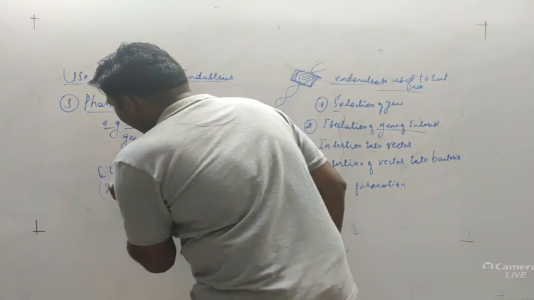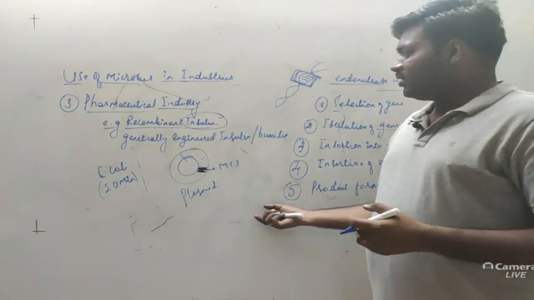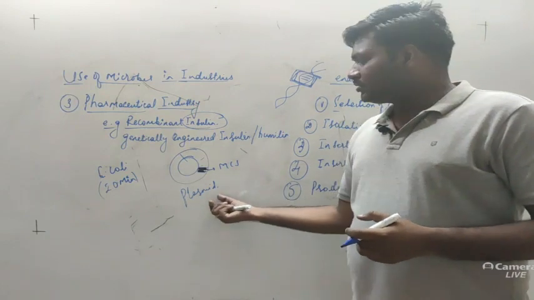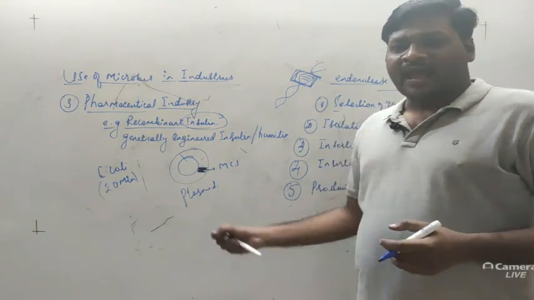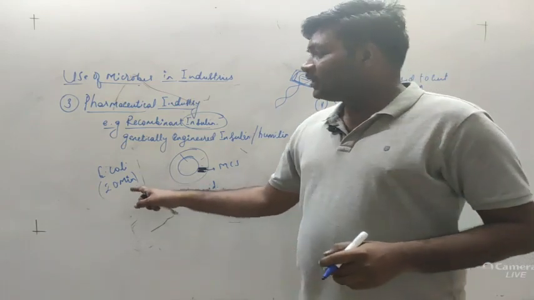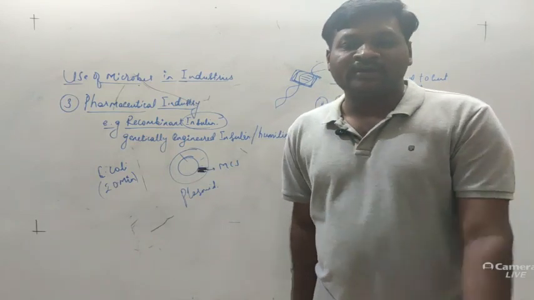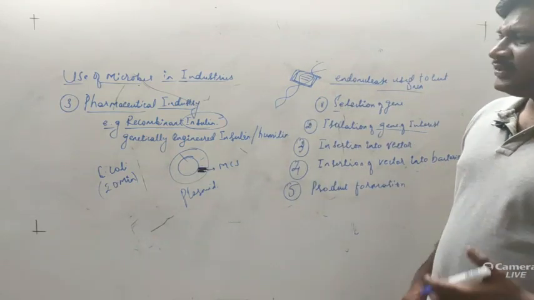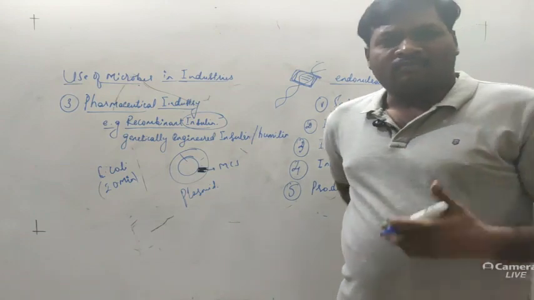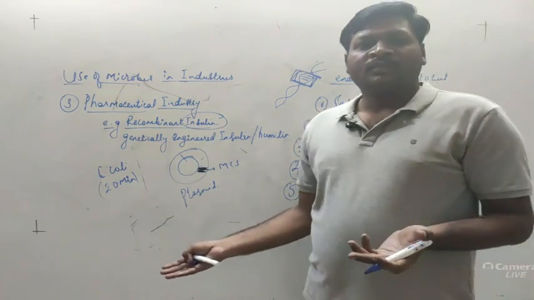Suppose we have thousands of E. coli, and each bacterium can produce the insulin after addition of that gene into the bacterial genome. So suppose 1000 bacteria are there, then 1000 times we are producing the insulin hormone. In this way the insulin is produced in much higher amount.